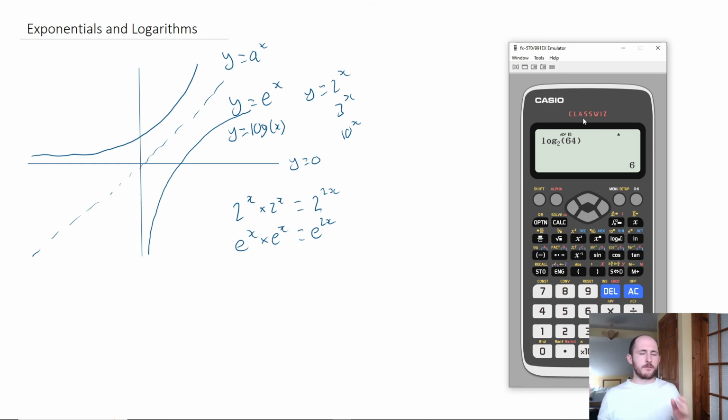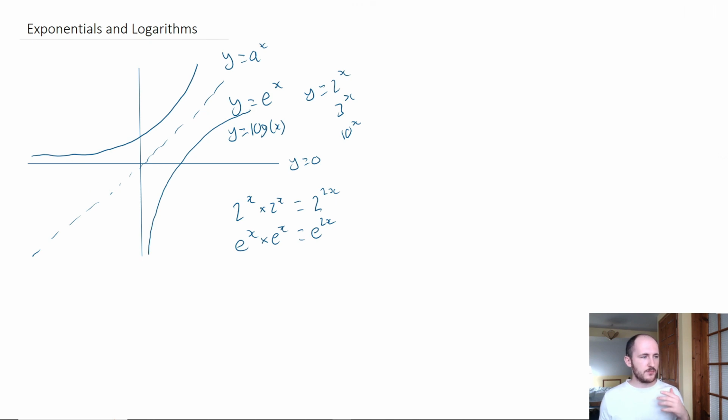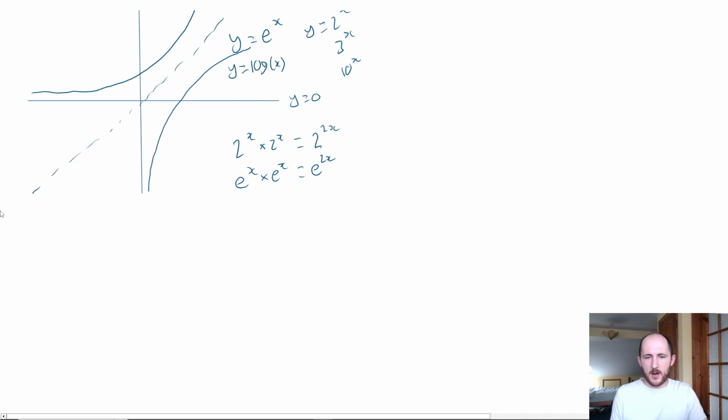Now, of course, it's not that easy. Of course it's not that easy. Because we have a bunch of rules that we get to use. I know, exciting. We get to do a bunch of different stuff with it. And I'm going to write down some of the rules now. Not all of them. If we remember our power laws, and we're going to have our, I'm going to call them log laws.